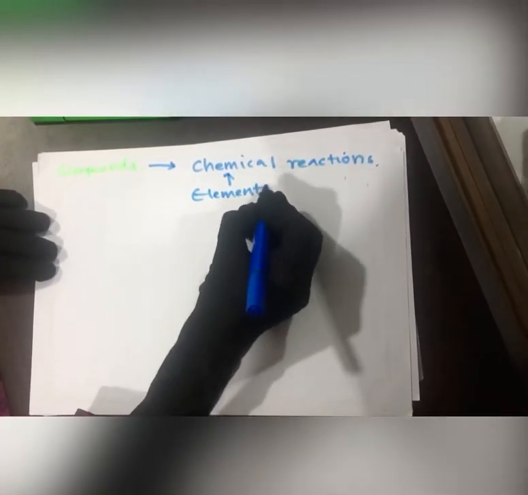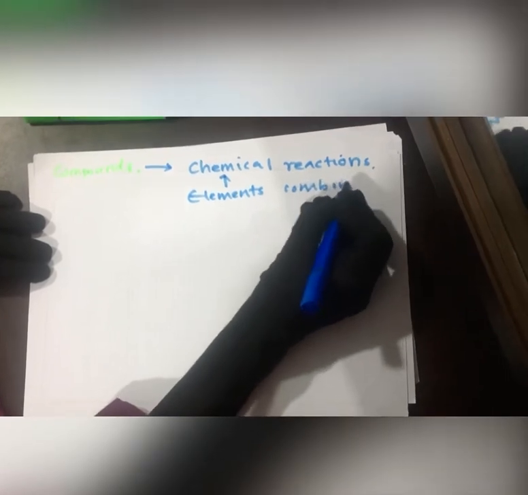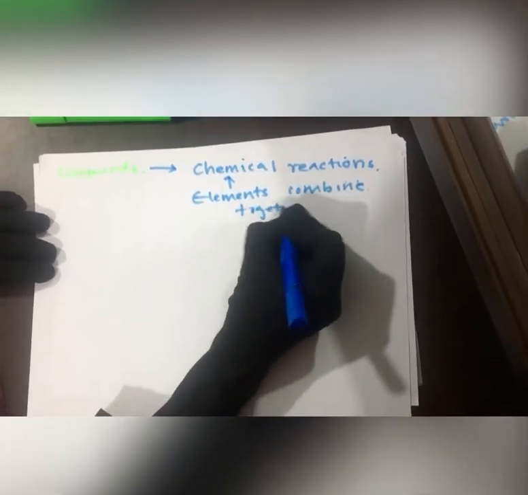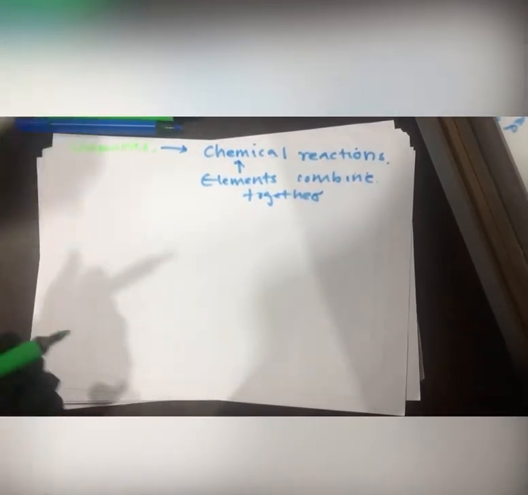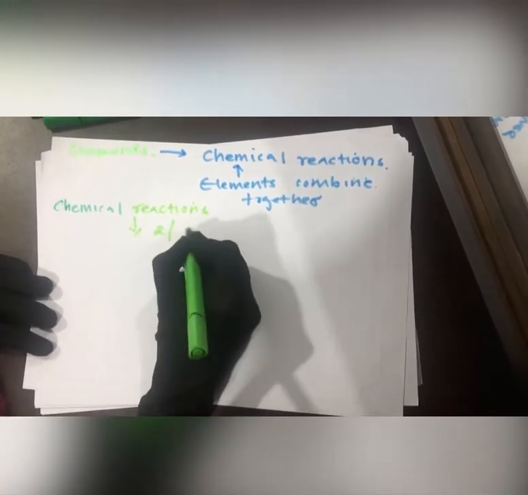A chemical reaction involves two or more chemicals, and those are known as reactants.